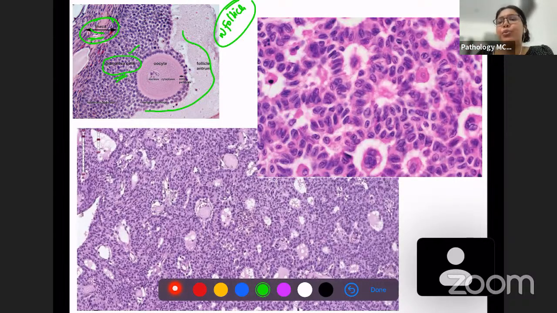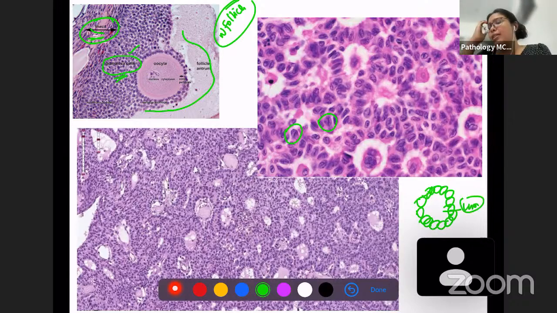But when there is a tumor of these granulosa cells, what is going to happen? These small cells are going to proliferate, and they form a rosette-like pattern. We've already discussed what a rosette is. A rosette is a collection of cells with a center lumen. If a center lumen is there, then it is a true rosette. And in granulosa cell tumor, you're going to have center eosinophilic material. Eosinophilic is nothing but pinkish material. So here you can see pinkish material.